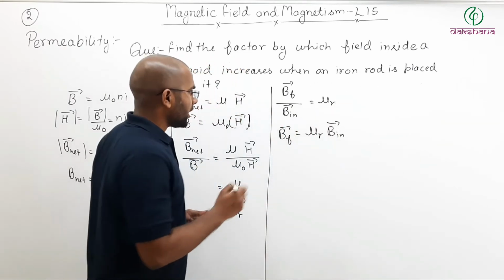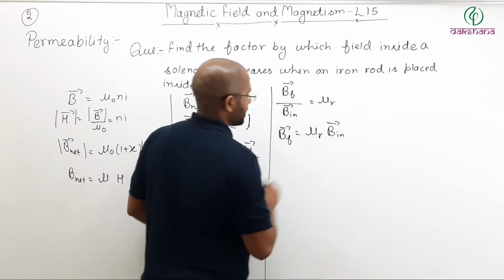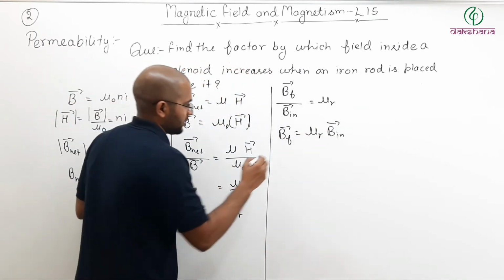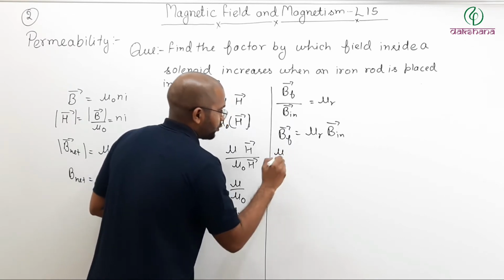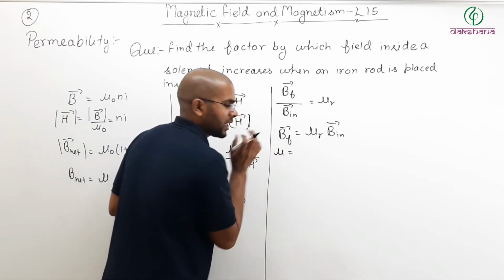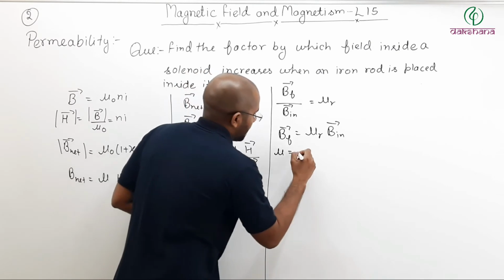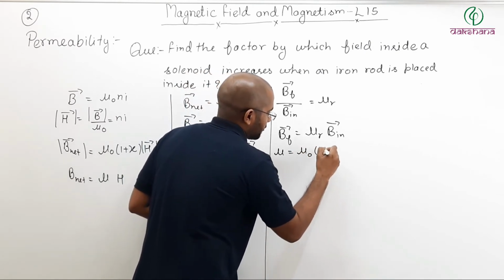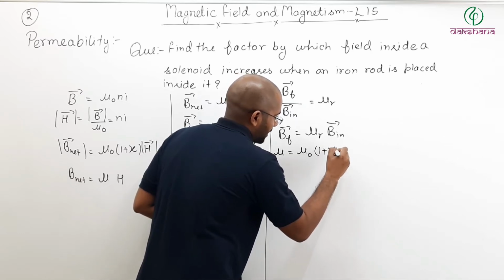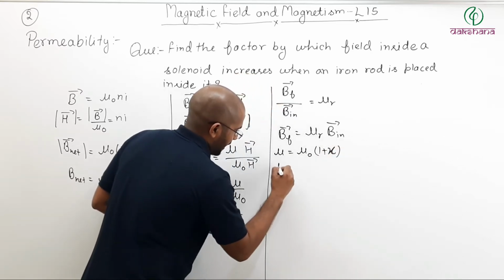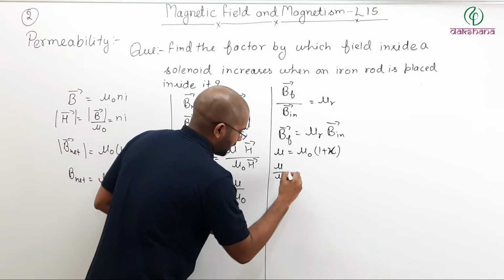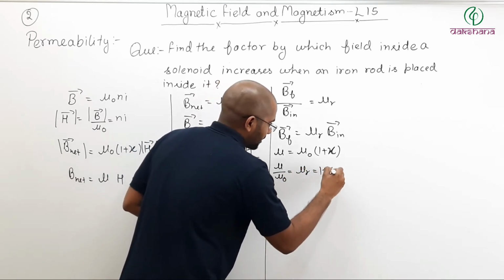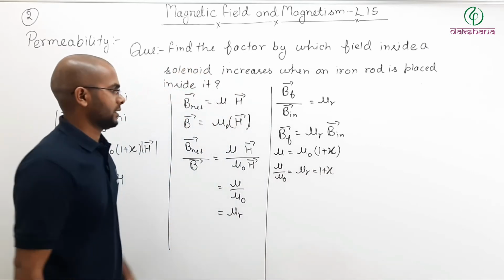Now, here there are a few interesting points. If you remember, mu was the permeability of the material, and permeability is the permeability of vacuum times (1 plus susceptibility of the material), and mu by mu naught is equal to mu R, which is equal to 1 plus susceptibility of the material, like this.